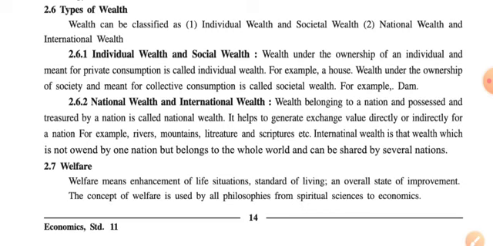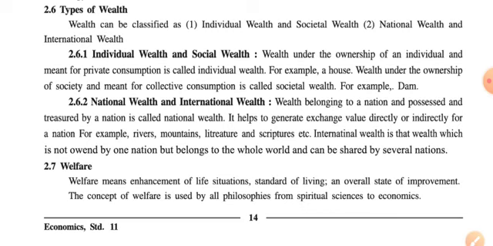Whenever these words come to our mind, we think about what individual wealth is and what social wealth is. But one thing should be very clear in our mind: whatever the wealth of a person, where excludability and competitiveness are applicable, that kind of wealth is individual wealth.